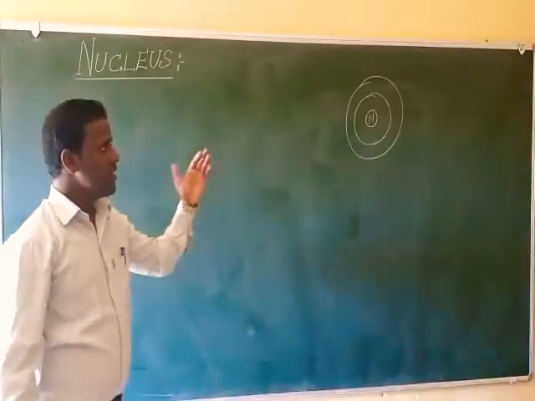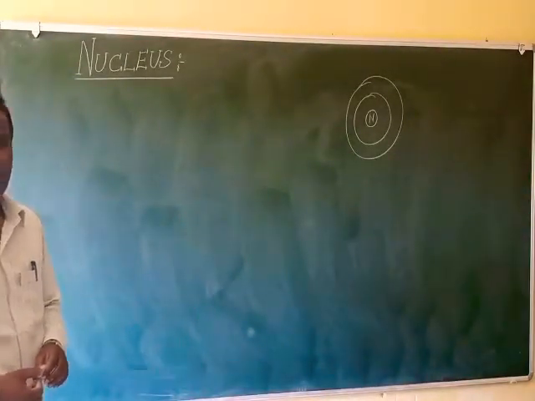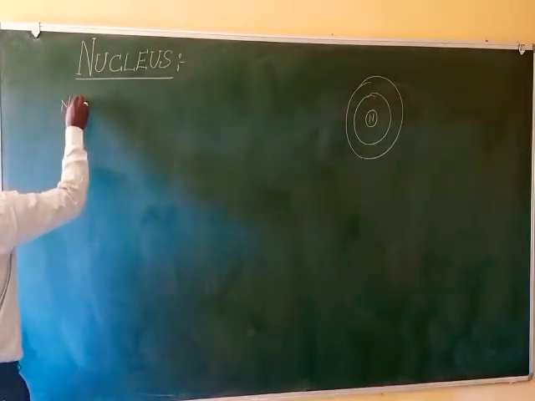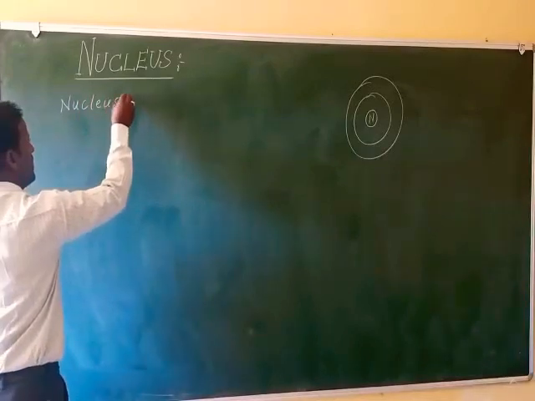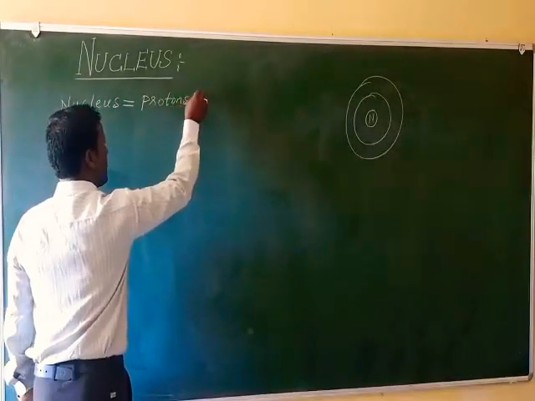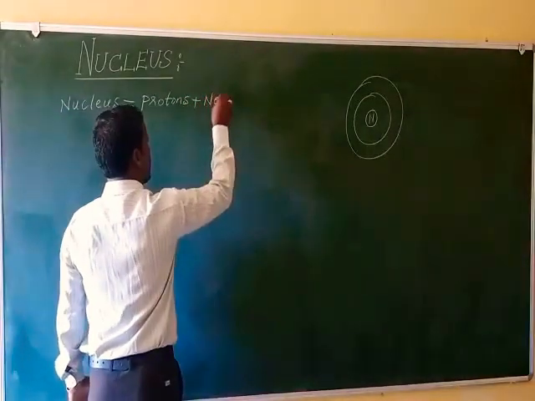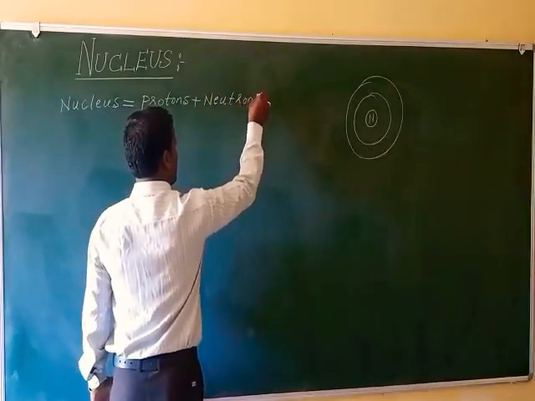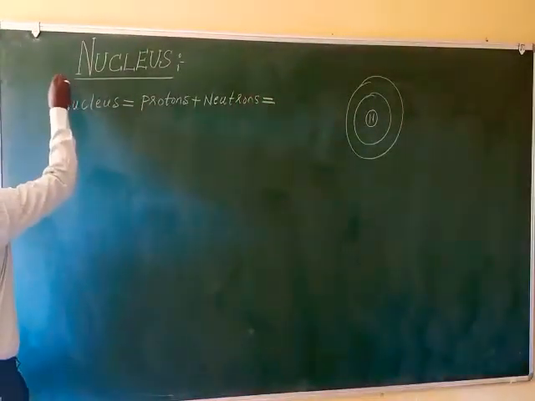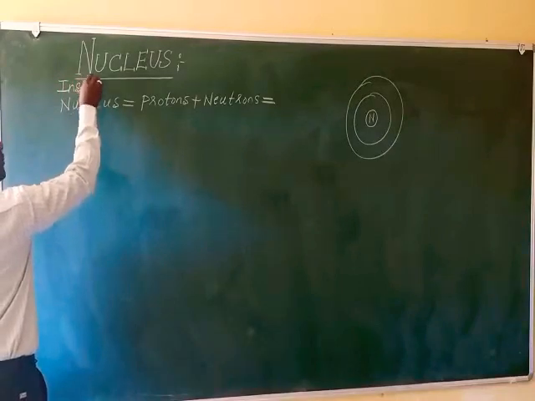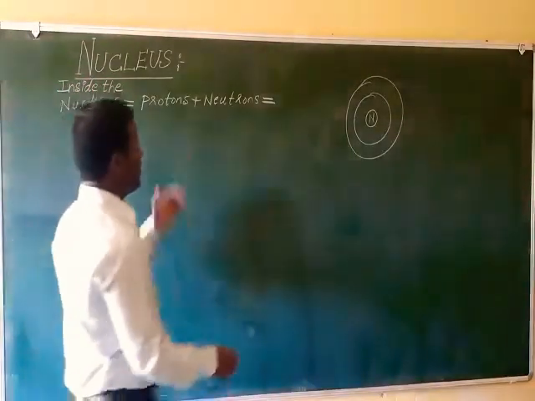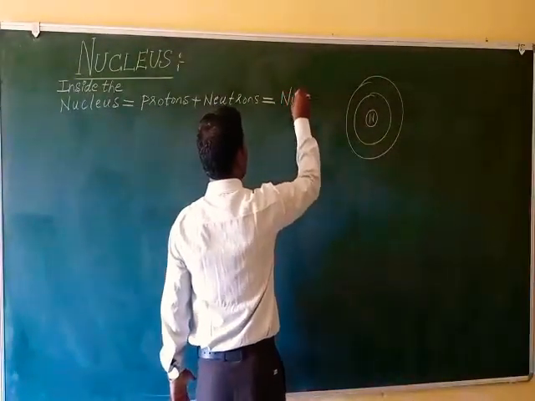And what is there inside the nucleus? Inside the nucleus there are protons and neutrons. Protons plus neutrons, and these are called nucleons.